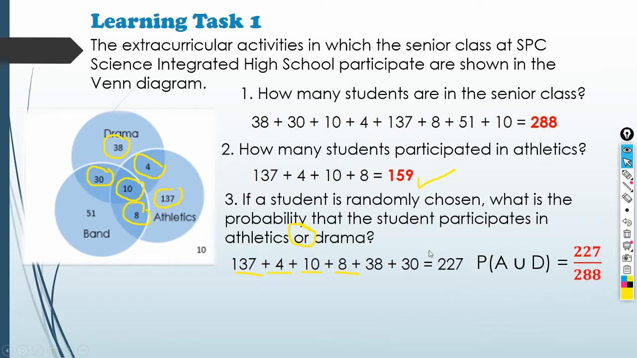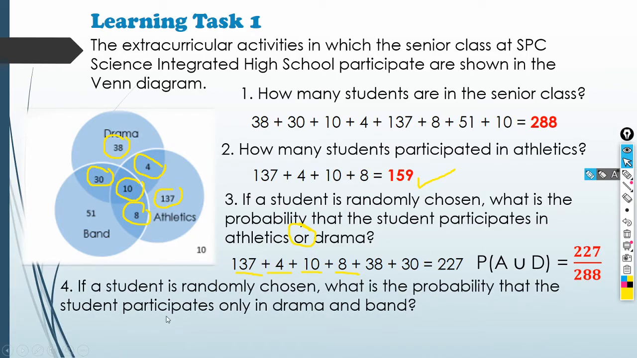Okay, so, ang tanong pala, pati ako nakalimutan ko. Kasi meron nga palang tanong dito na, what is the probability? So, dapat ang answer is in fractional form. So, it's 227 over 288. So, ngayon, wala naman siyang common factor. So, yan na yung sagot. You cannot reduce it anymore to lowest term.